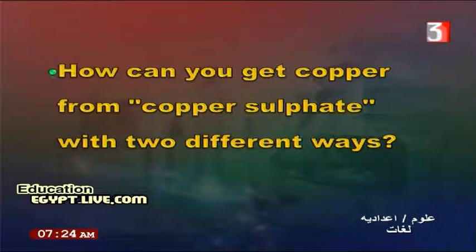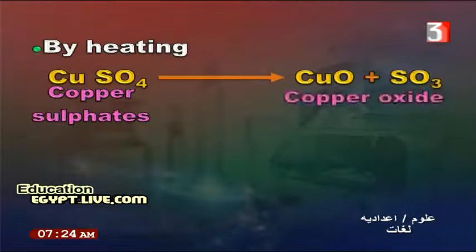We want to get copper from this compound in two different ways. The first way, by heating CuSO4. If you heat copper sulfate, it will produce copper oxide and sulfur trioxide evolves.